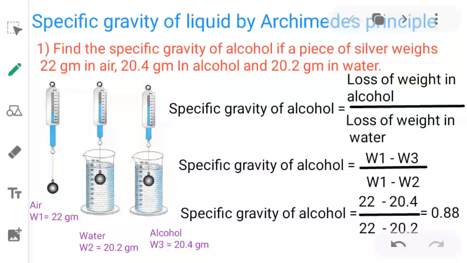in the Archimedes principle chapter, here I am going to give you some simple examples of finding the specific gravity or relative density of a liquid by Archimedes principle.